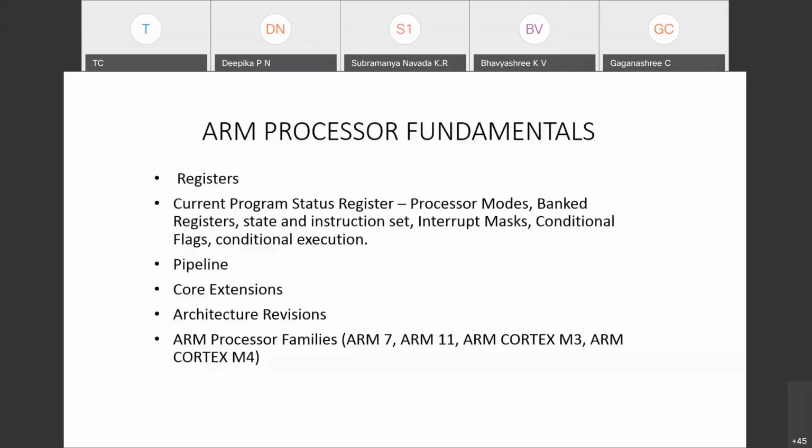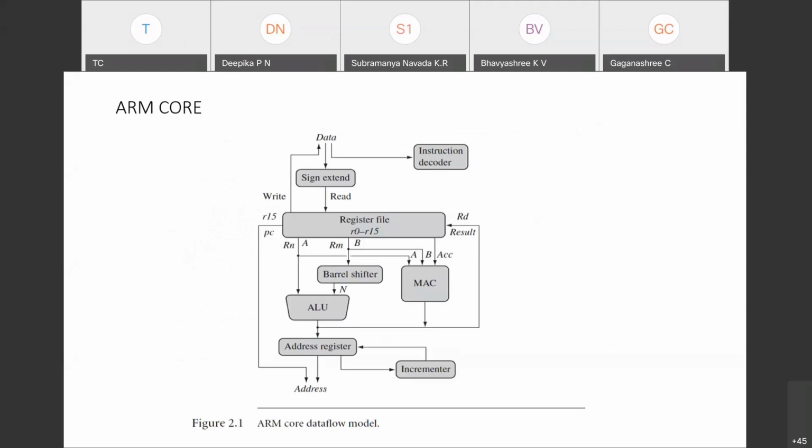Then we can name them as ARM processor families, meaning exactly how a set of functional blocks are connected and how the working principle is. That is a family. If I come to know the ARM 7 family, then similar small changes lead to the ARM 11 family. Then if I add extra advanced concepts, it leads to the ARM Cortex M3 family and ARM Cortex M4. We will look into those in detail, and understand the concepts in detail. So let's now go ahead. Let us start with the ARM core.